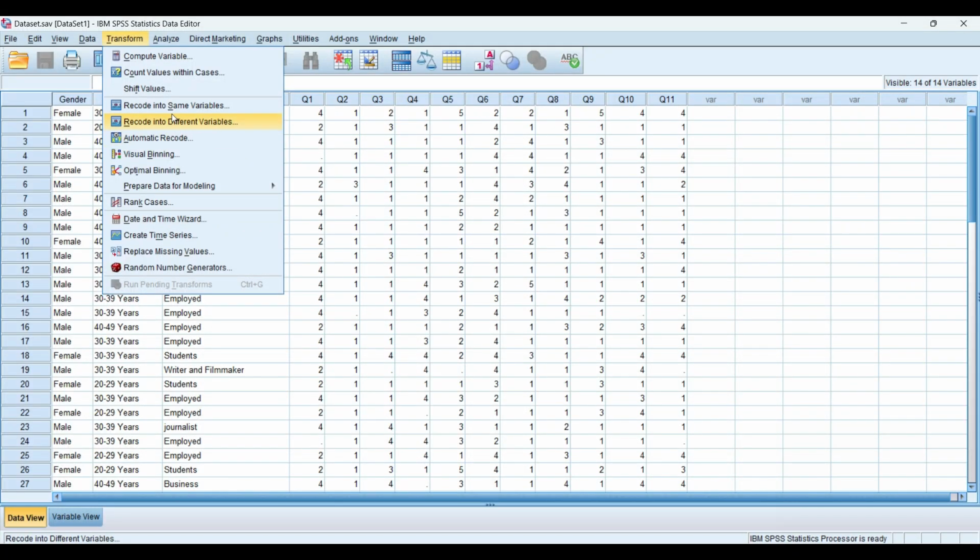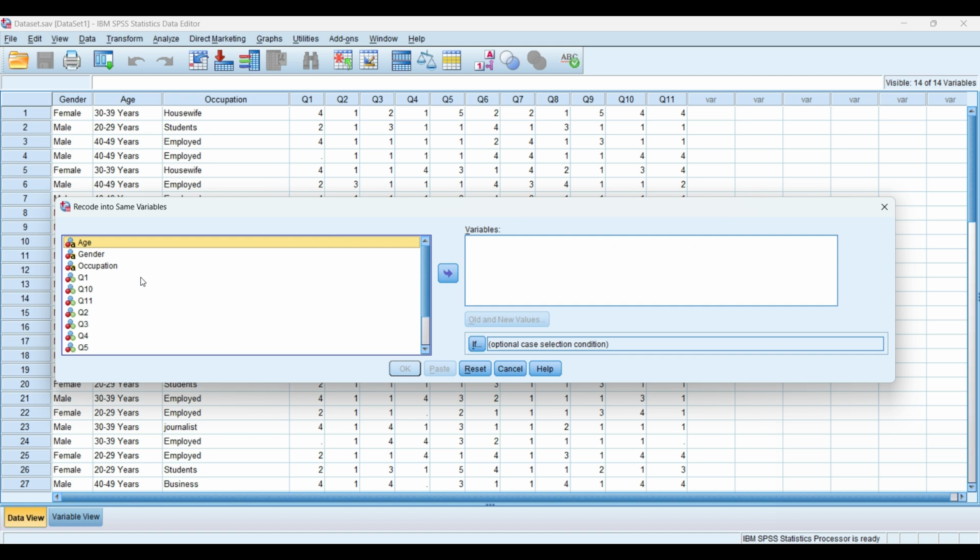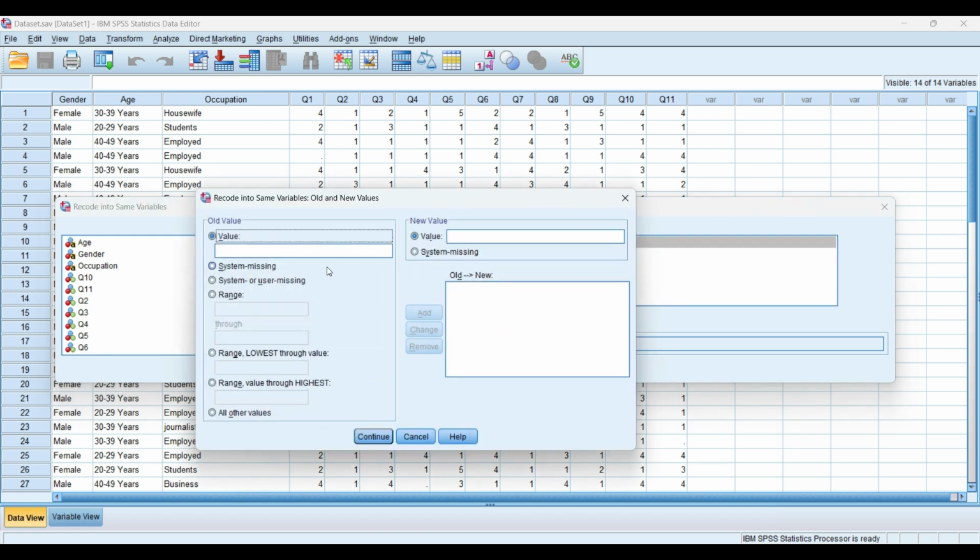So first, click on Transform, then Recode into Same Variables. We can see question 1, put this in the variable set, then click on Old and New Values.